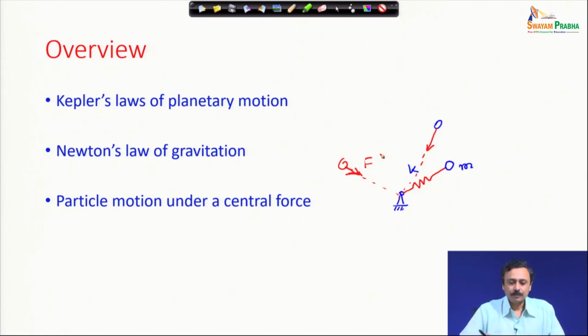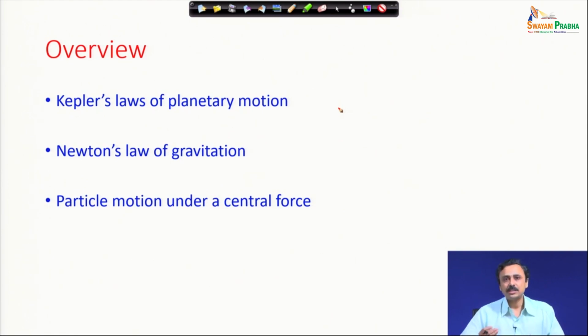This is a central force field, but in this lecture we are not going to discuss these kinds of central force fields. Here we are going to discuss the gravitational central force field generated by a gravitating mass, which will be assumed to be fixed. What happens if it is not fixed? We are going to see that.